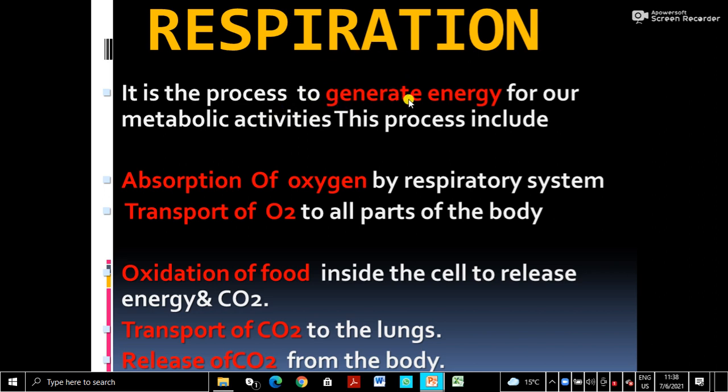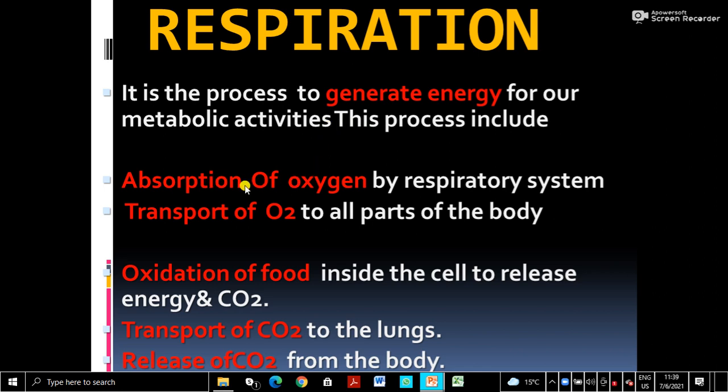Let us learn the definition again. It is a process to generate energy for our metabolic activities. Generating energy happens inside the cells by oxidation of the food. So respiration is the whole process of taking in oxygen, oxidizing the food, and removing the byproducts produced.